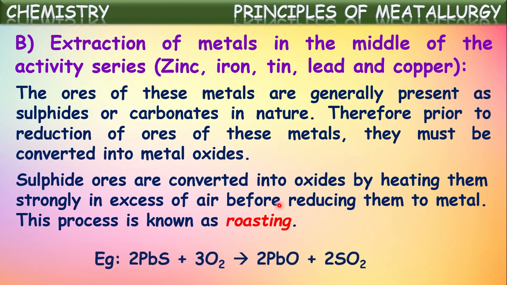Say for example, lead sulfide. Instead of extracting metal lead directly from the metal sulfide, first the metal sulfide is strongly heated in the presence of oxygen or air. Then it converts into lead oxide. From this lead oxide, lead will be extracted. It will be reduced into lead in the further step. So this process of heating metal sulfide with excess of air strongly is called roasting. By this roasting process, metal oxide will be obtained.